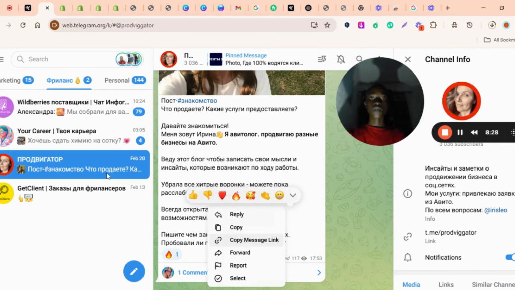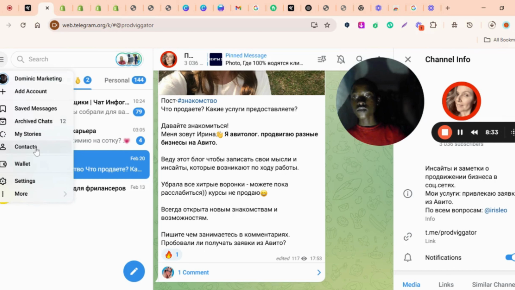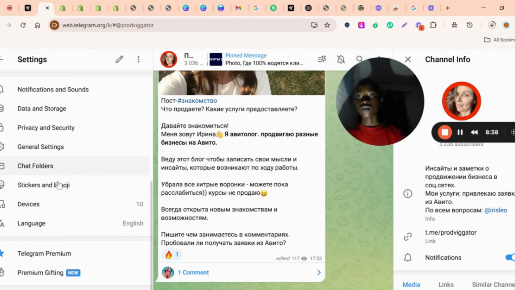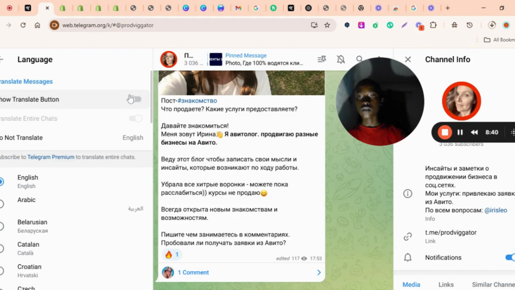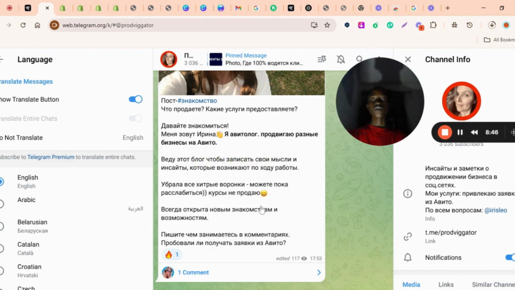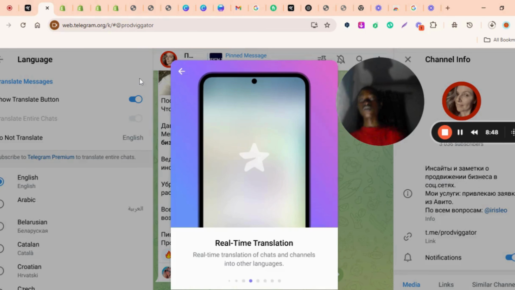But if I turn on the translate button and I click on it, I can translate it without copying it and going to the translator. So it is easier to translate like this.